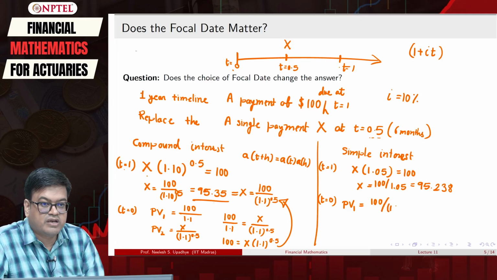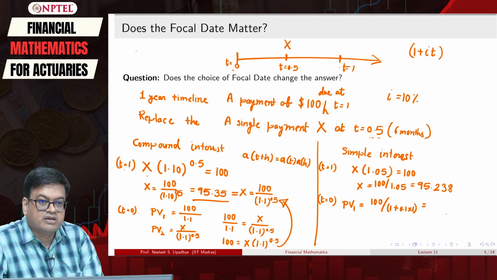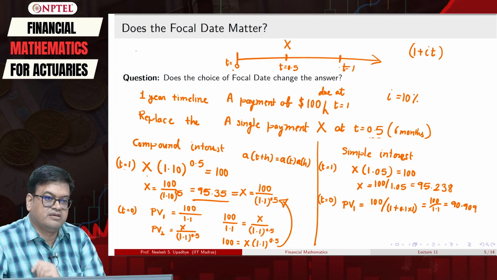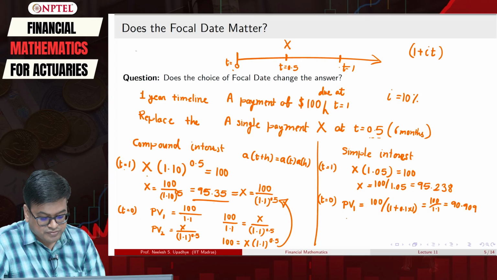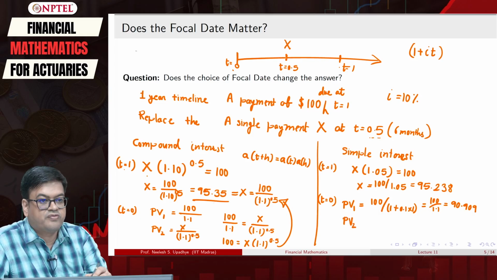So, it will be 1 plus 0.1 into 1, okay. So, that will give me 100 upon 1.1, which we have calculated, 90.909, okay.